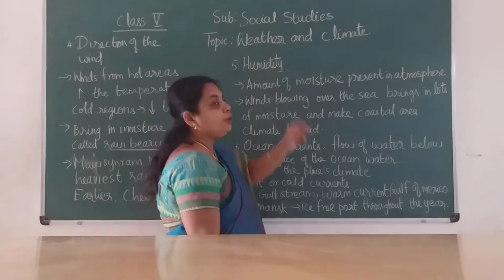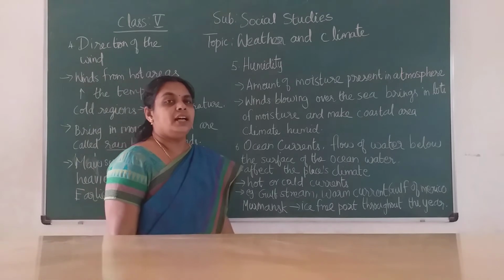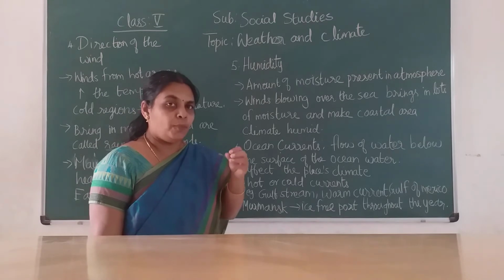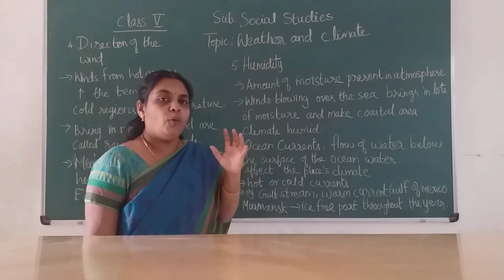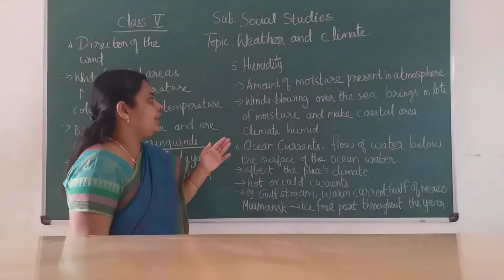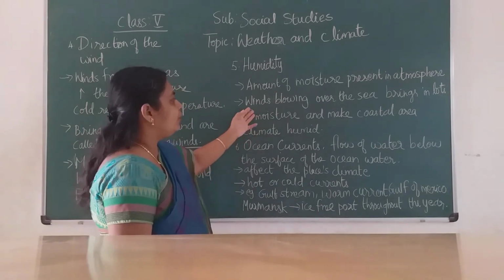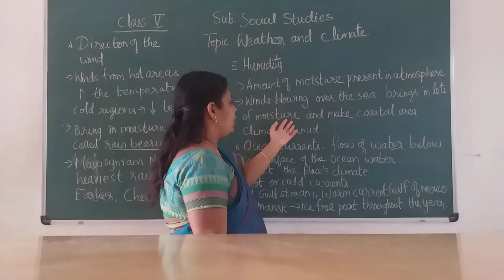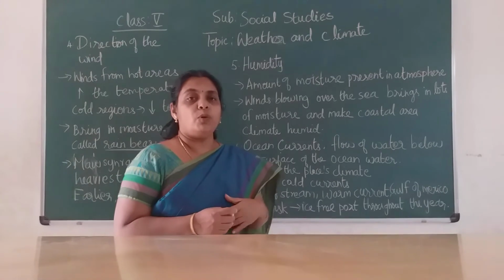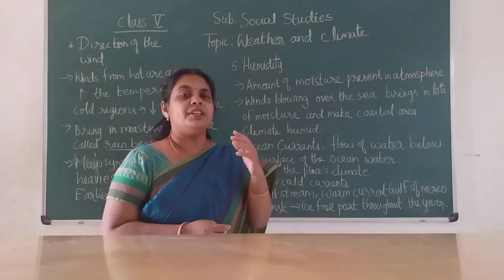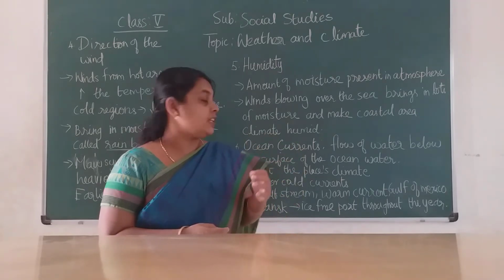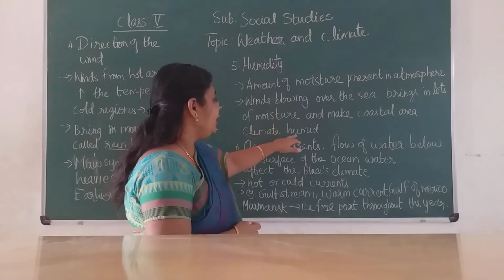Next topic we will move to humidity, children. Humidity is the amount of moisture present in air. As I tell you, moisture is the amount of water only. Moisture means it will have water content in it. So humidity is the amount of moisture present in the atmosphere. The winds blowing over the sea bring in moisture and make the coastal area climate humid. If you observe near Chennai, Mumbai or Mangaluru, they are all coastal areas.